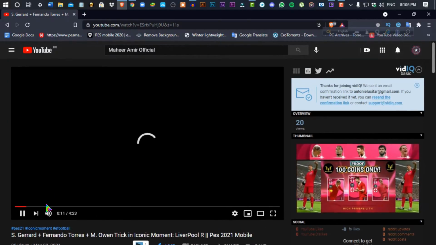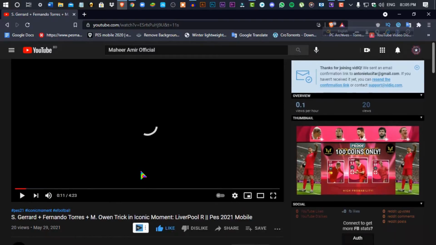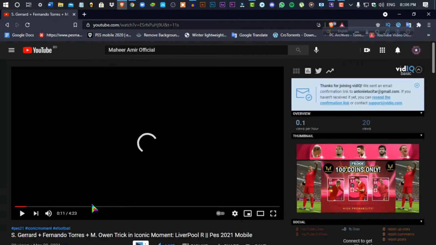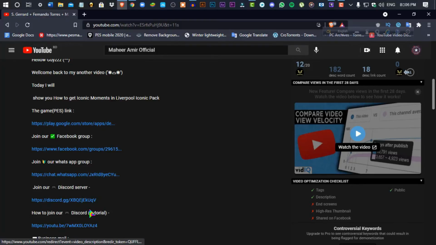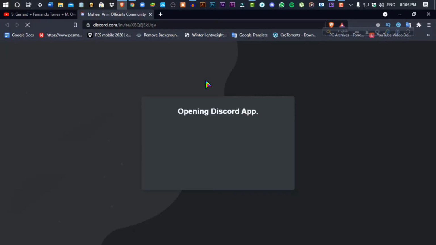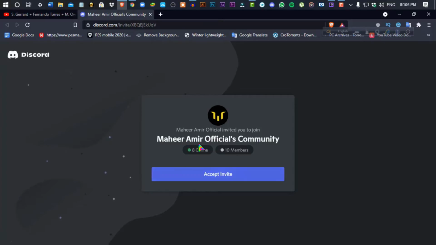You have to just click on the link. You don't need to copy the link and paste it anywhere. Just click on the link, join our Discord server. If you haven't logged into Discord, then it may ask you to log in. And if you have already logged into Discord in your browser, then it will not ask to log in. It will just show you this pop-up. Then just click on accept invite.